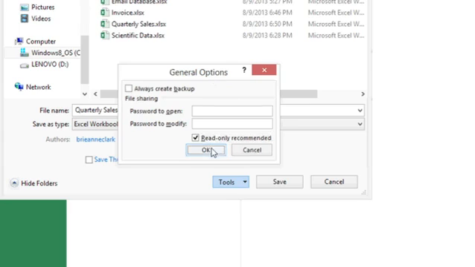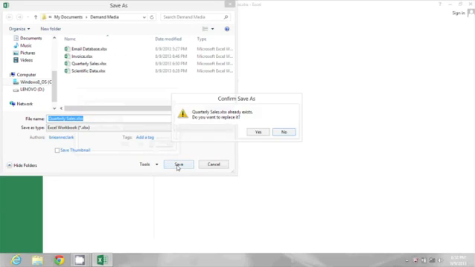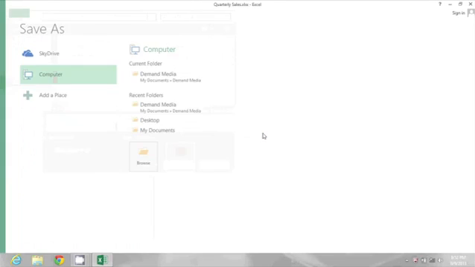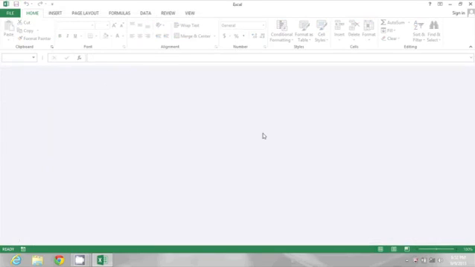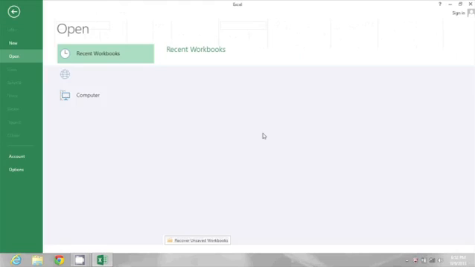So I'll click OK and I'll click Save. It already exists. Yes, I want to replace it with this read-only recommended version. Okay, great. So I'm just going to use Control W to close that file, and then I'm going to use Control O to open it back up.